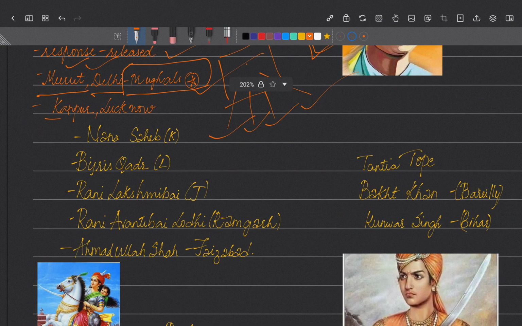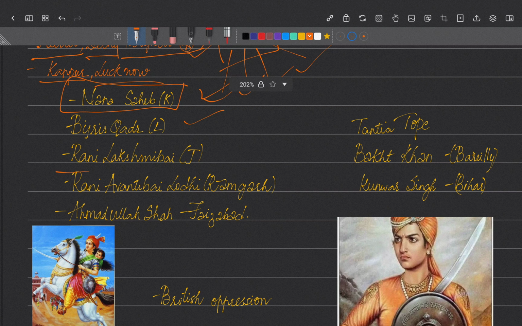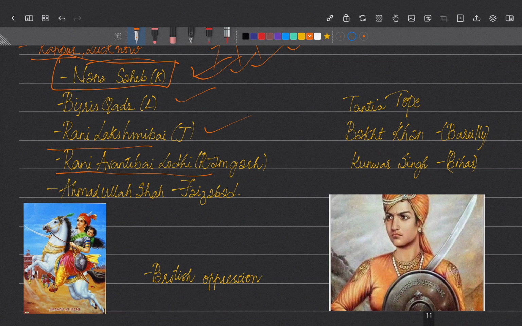It spread to Kanpur and Lucknow. From Kanpur, Nana Sahib came and joined the revolt. From Lucknow, Birjis Qadr came to join the revolt. Rani Lakshmi Bai from Jhansi joined the revolt, and Rani Avanti Bai Lodhi from Ramgarh joined the revolt. These are the two famous Indian female freedom fighters.